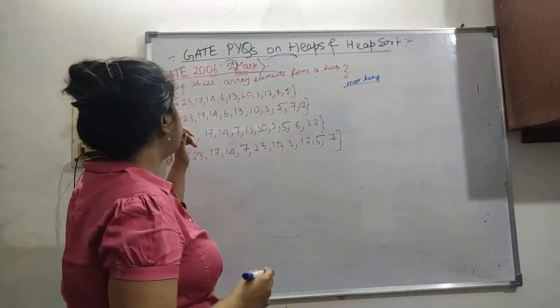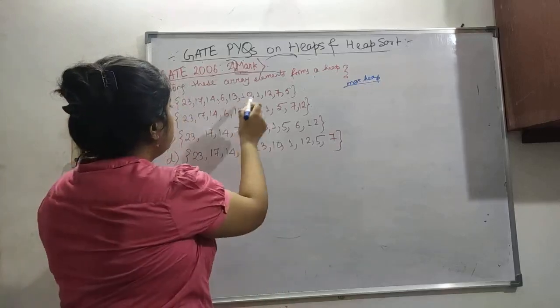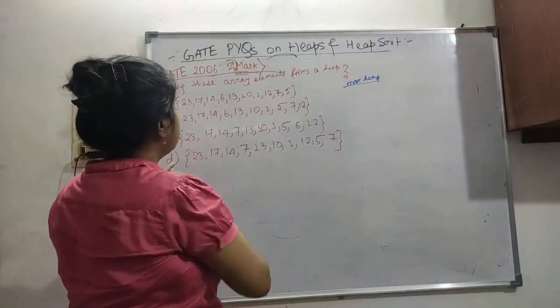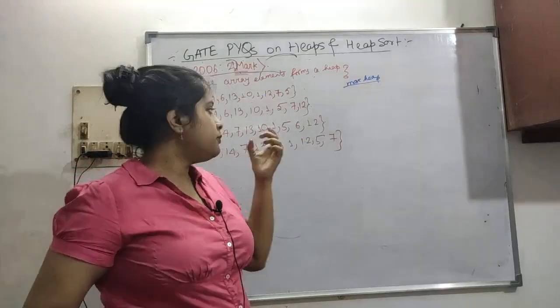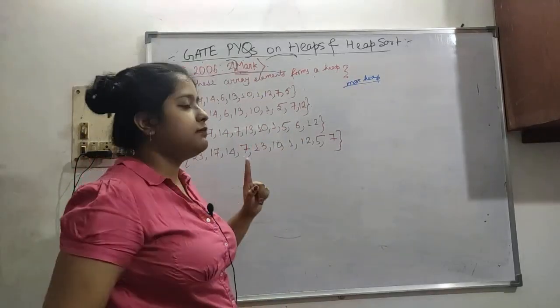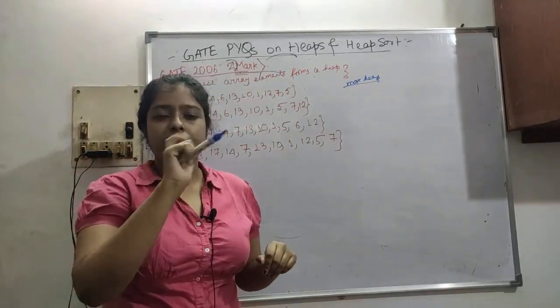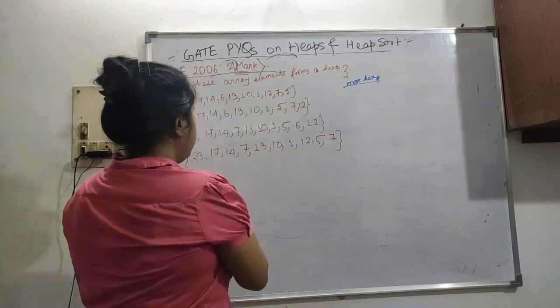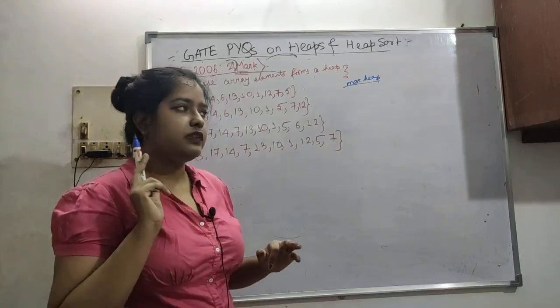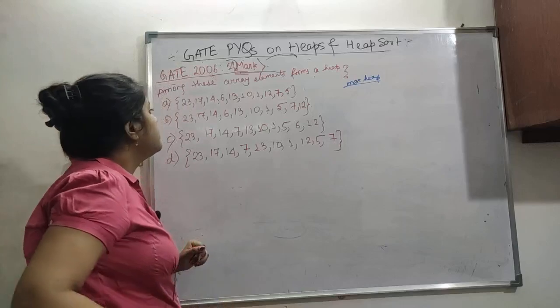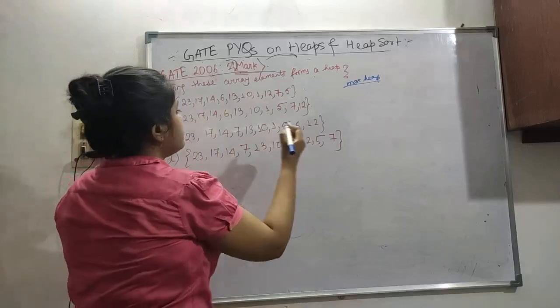Minimum heap cannot be possible because everywhere you can see the minimum element is 1. If it would have been a minimum heap, 1 would have been present at the root. So maximum heap means the root element will be our maximum element. So the first element of the array will be the maximum element. Now let's check this, let's see one by one.